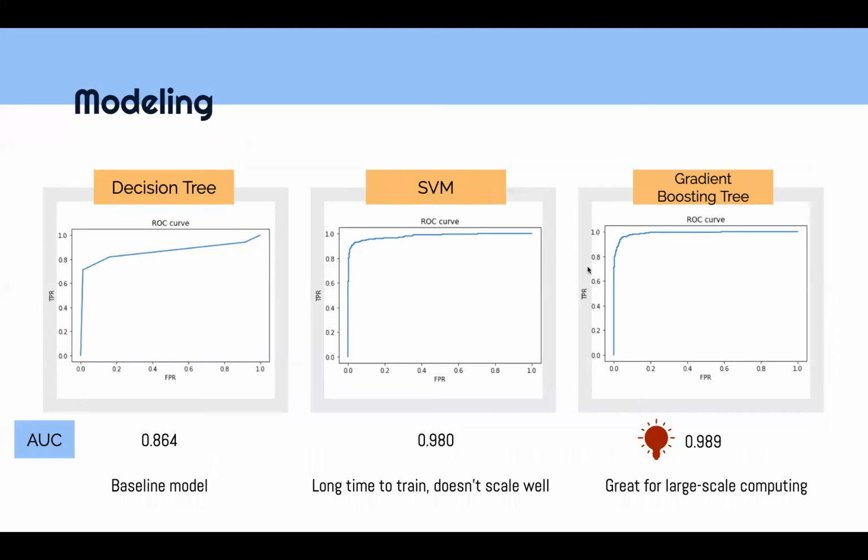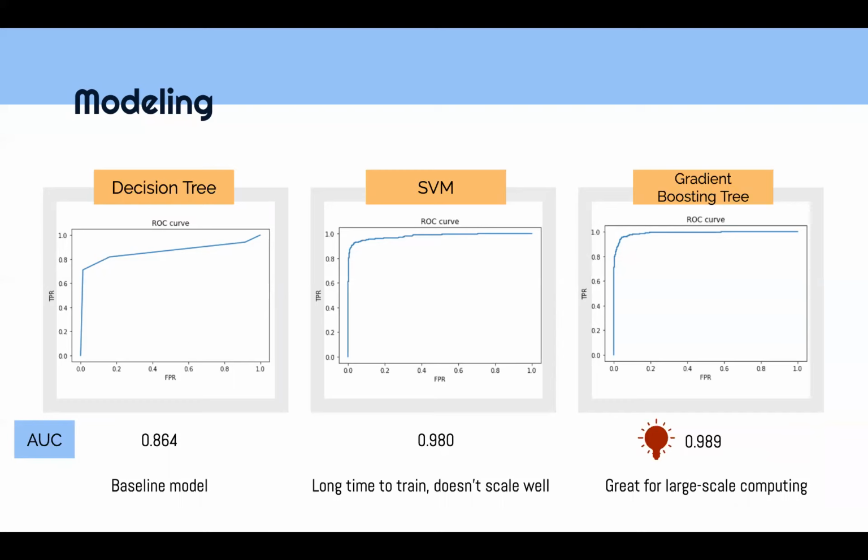So the primary metric here in this slide we can see is AUC. AUC is nothing but given 100 fake job postings, how many times our model accurately predicts it as fake. We start with our decision tree, which gives us an AUC of about 0.864 or 86.4. This was our baseline model. We then move on to SVM.